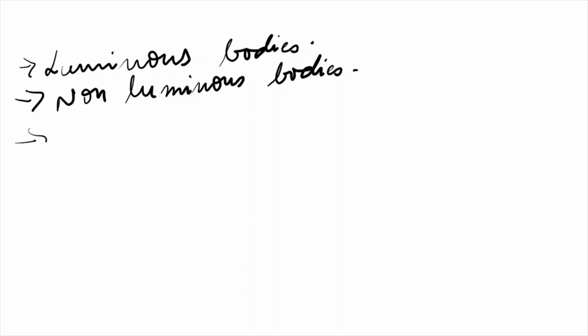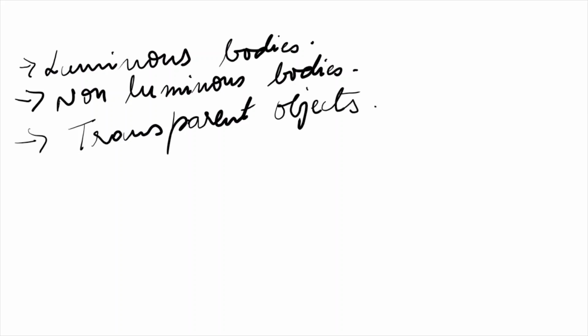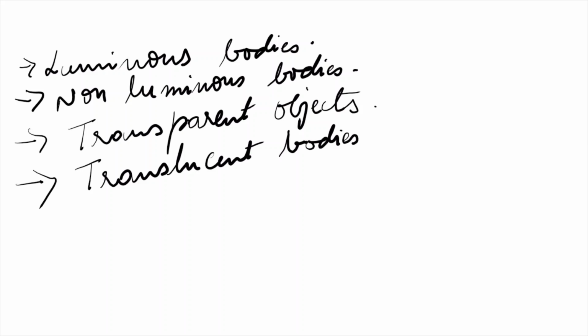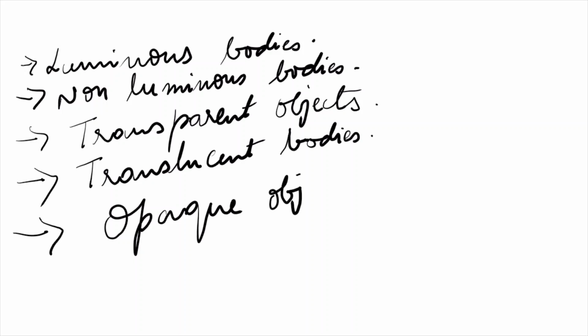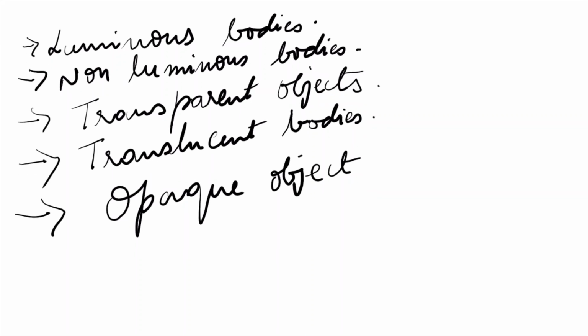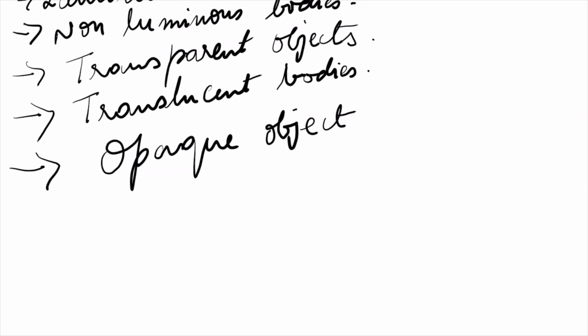Then you have learnt about transparent objects. Transparent objects are bodies which allow light to pass through them completely. Then you also learnt about translucent bodies or objects. Translucent bodies or objects are those objects which allow light to pass through them partially. Then today we will be learning about opaque objects. Opaque objects or opaque bodies are those objects which do not allow light to pass through them at all.